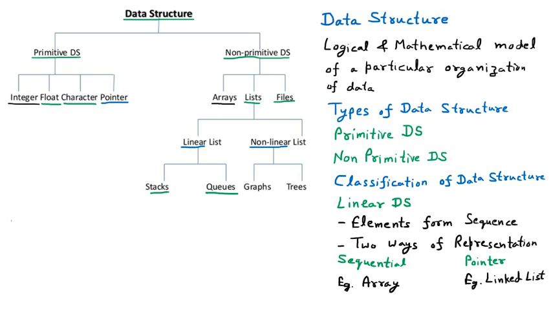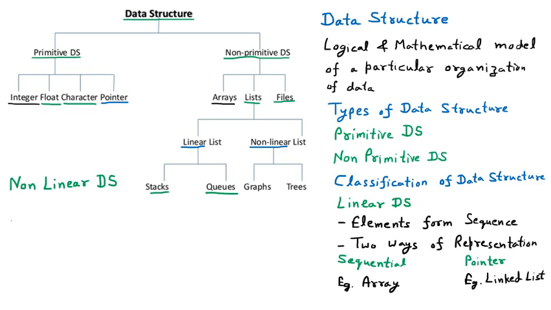Now we are discussing the next classification of data structure, and that is called the non-linear data structure. It is not the linear one. We have started our journey with the types of data structure. We have learned the primitive and non-primitive. Then we have gone through the classification. In the first classification, we have gone with the linear data structure, where array, linked list, stack and queue are the part of linear.